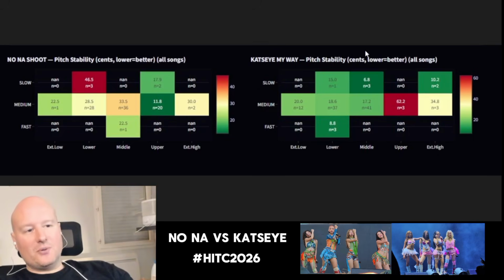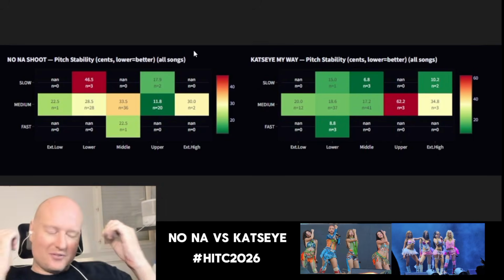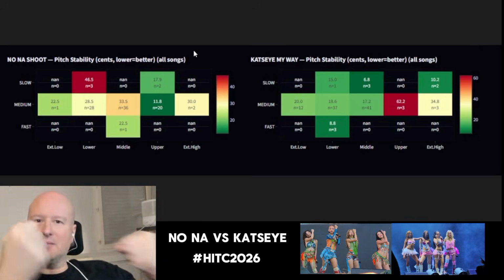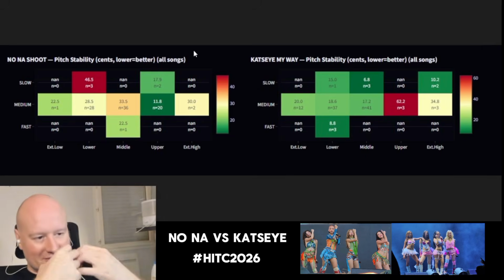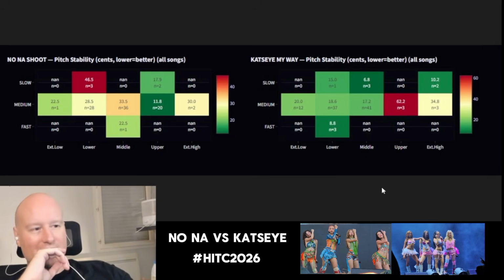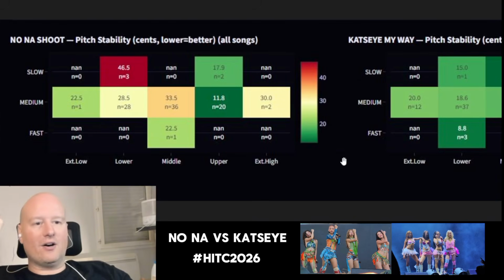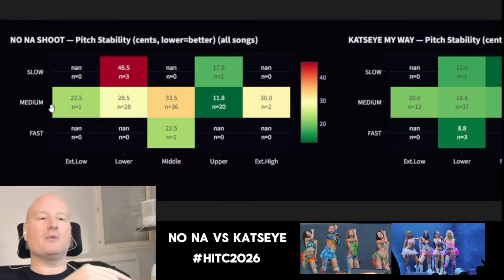All right, so now this is deeper. Take a seat, because now we're going deeper into details. That's the purpose of these things that I'm making with you. So now we're looking at, for example, NONA's Shoot. I'm going to explain what it is so you don't get scared. Basically, this is what we call a heat map. A heat map has 3 dimensions, sorry, 4 dimensions, actually 5. Anyway, there are a lot of dimensions that we can read.